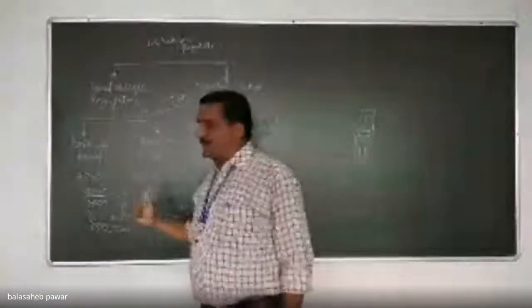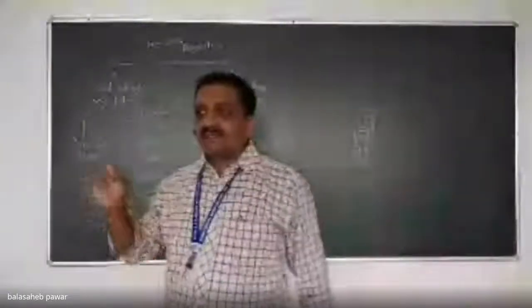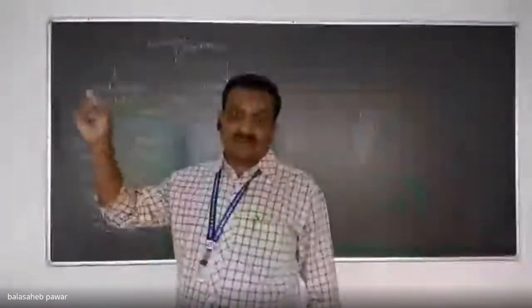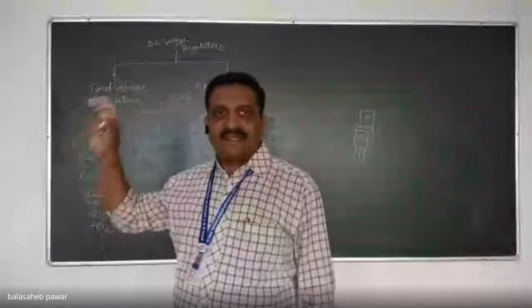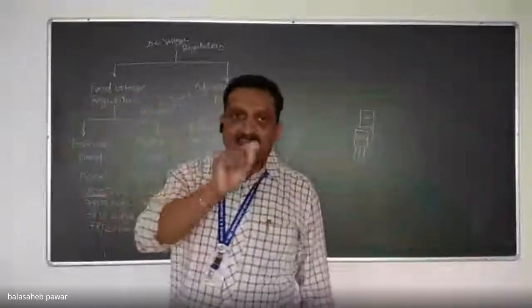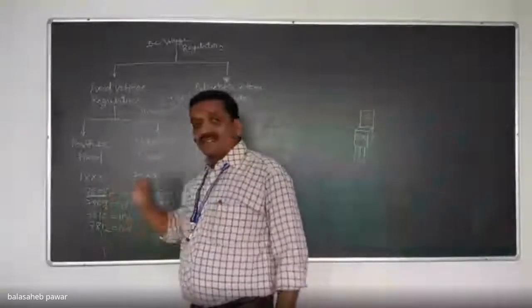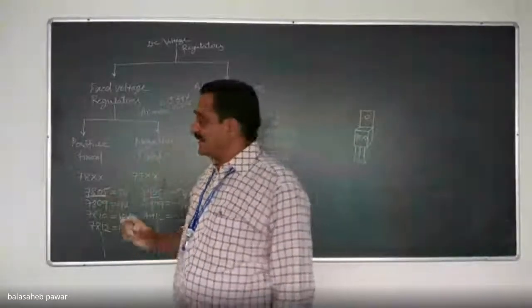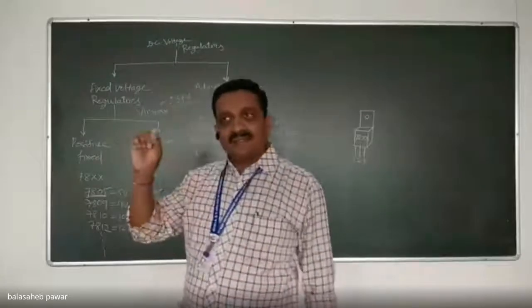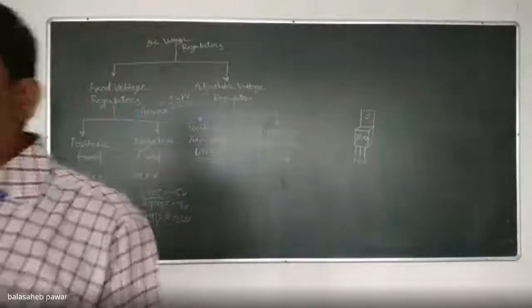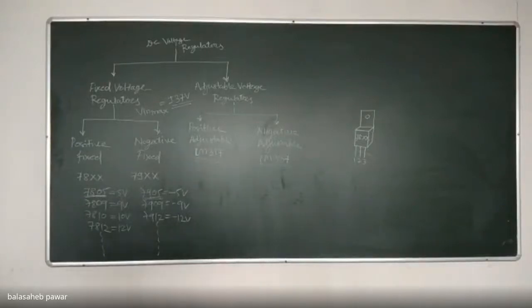One thing again you have to remember: if you want to use the 7-8 series, that means you want the output as positive, regulated and fixed, then the input of that regulator IC should be positive unregulated. If you want the output as negative regulated, then the input of the 7-9 series should be negative. Then and then you can obtain the output as negative regulated. Is it clear? The remaining things we will continue from the next lecture because our time is also over. So we'll stop here.